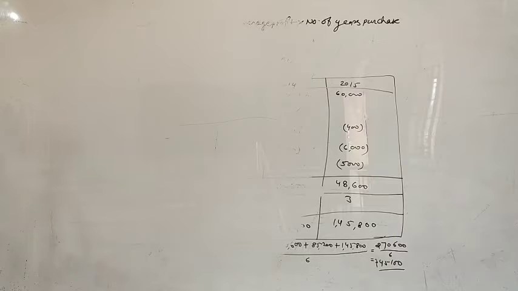In this method, goodwill is calculated on the basis of surplus profit earned by a firm in comparison to average profits earned by other firms. What is the meaning of super profit or how we calculate goodwill according to this method? On the basis of surplus profit, excess profit earned by a firm in comparison to average profit earned by other firms.